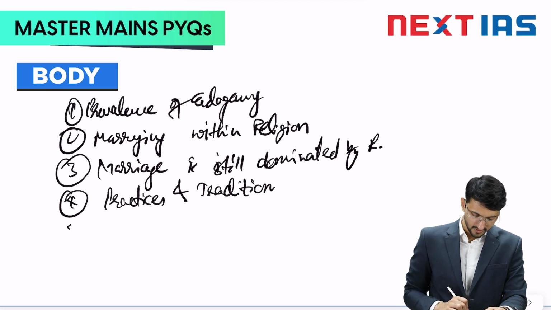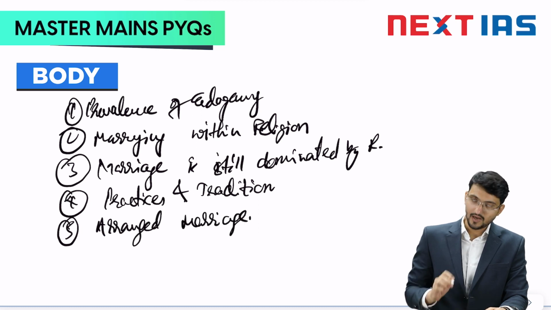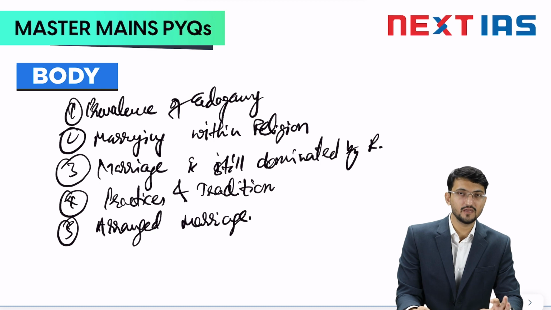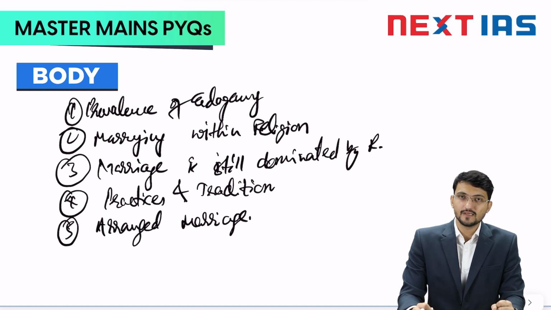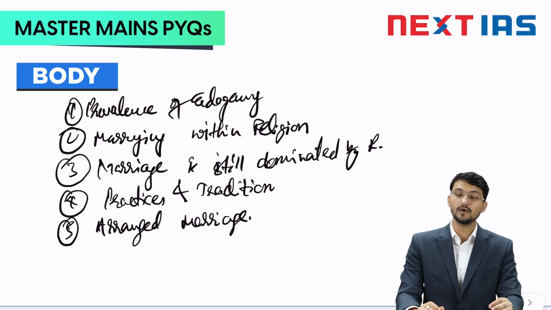One more thing I can tell you: the arranged marriage. You may be confused that 53% of marriages are love marriages, but you know that many of these love marriages are arranged love marriages. Around 80% of urban Indians, I'm not talking about overall India, 80% of urban India is still following the arranged marriage system.